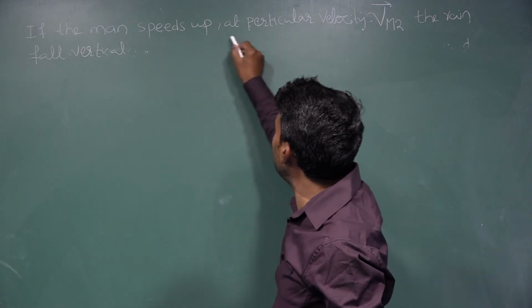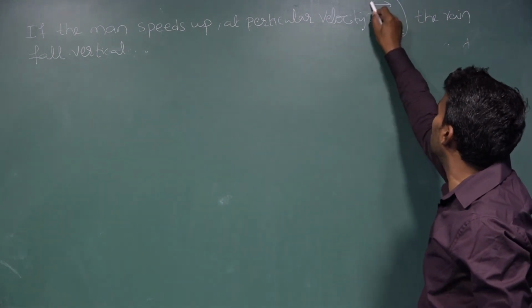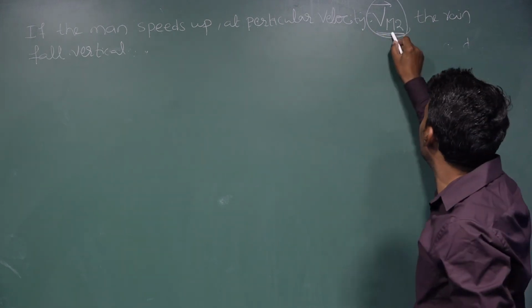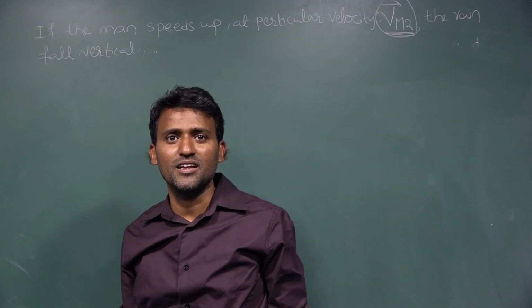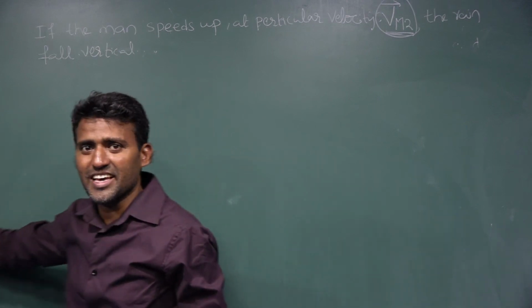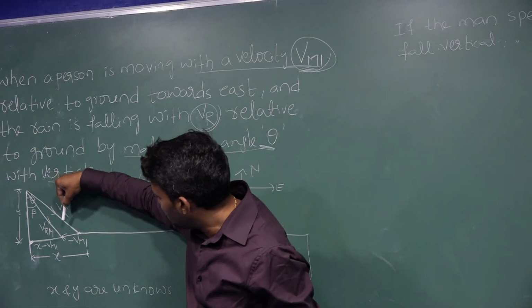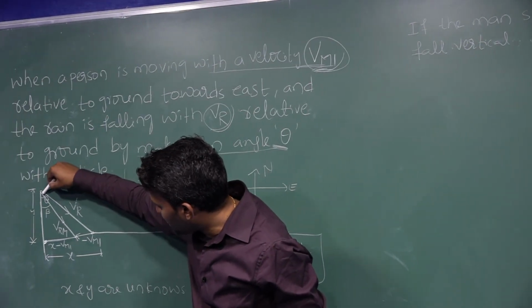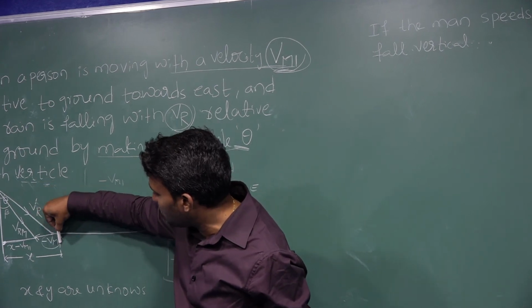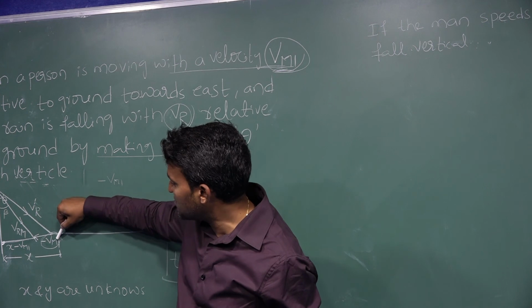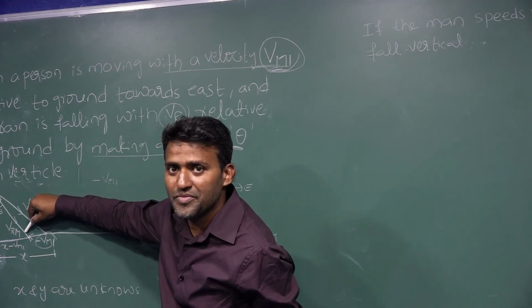When the man speeds up to a particular velocity Vm2, the rain falls vertically. In the previous case, when you observe, when the person is moving, the rain is coming along this direction, isn't it? But when he is moving with a speed of Vm1, the rain is coming along this direction.